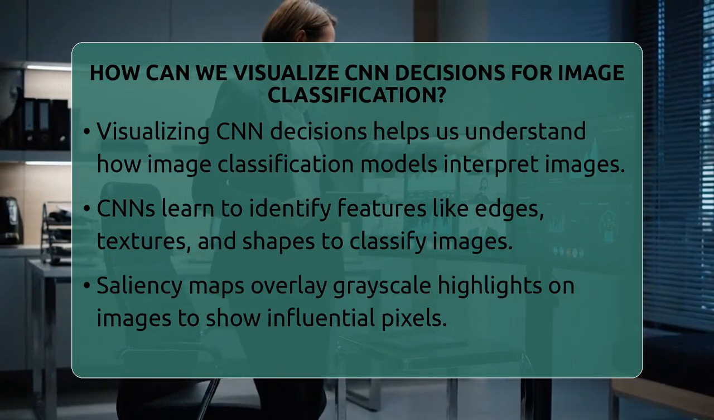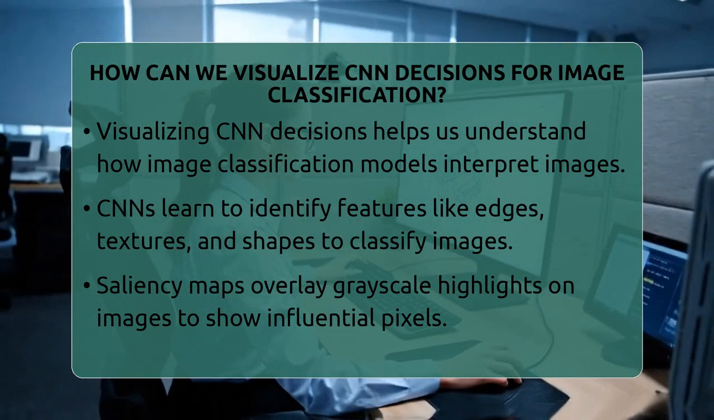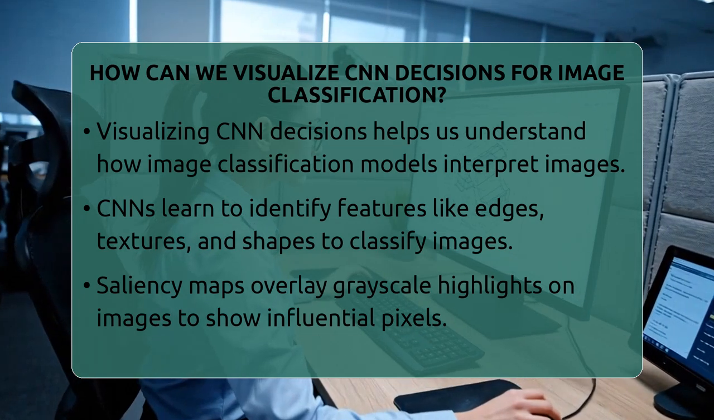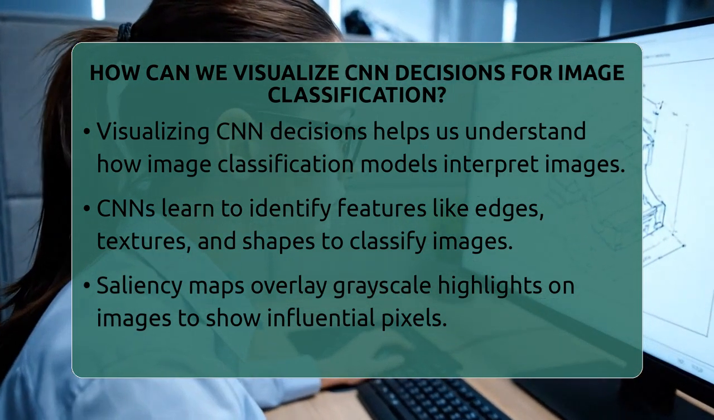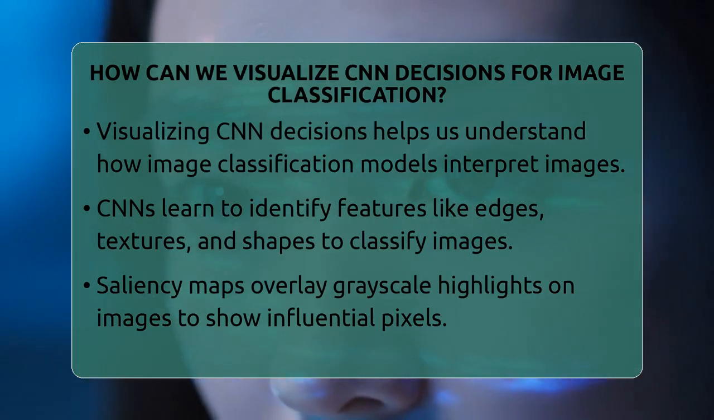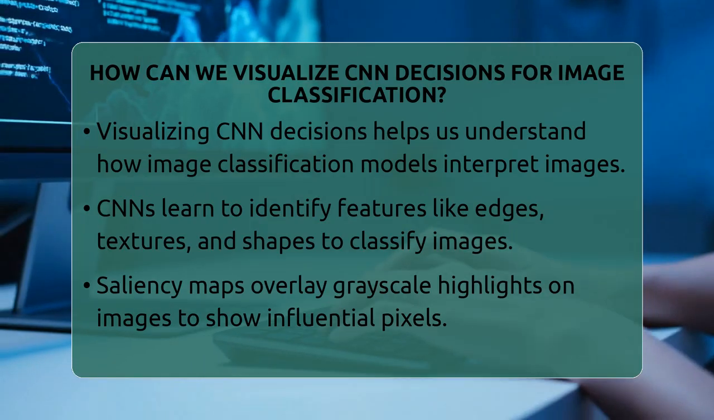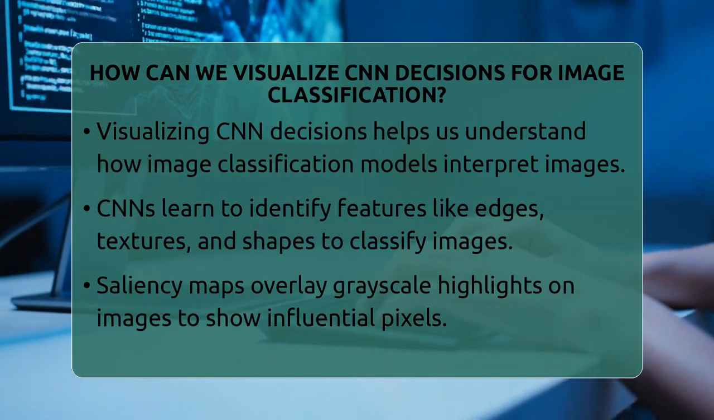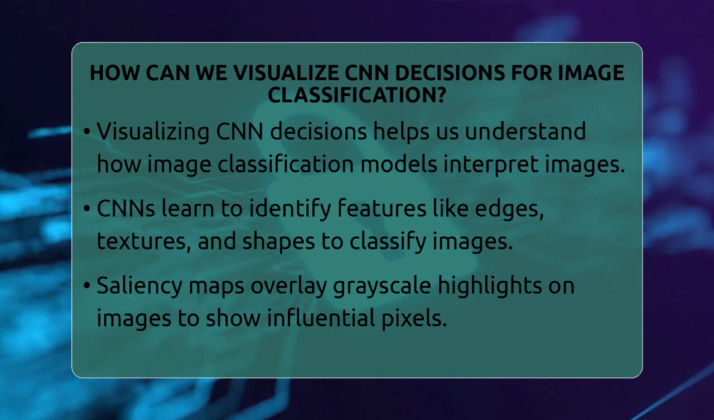These networks are the backbone of many image classification tasks. They learn to spot patterns like edges, textures, and shapes in images. Once trained, they can tell if a picture contains a cat, a car, or a bird. But understanding how they make these choices is just as important as the choices themselves. It helps us trust the system and improve it over time.